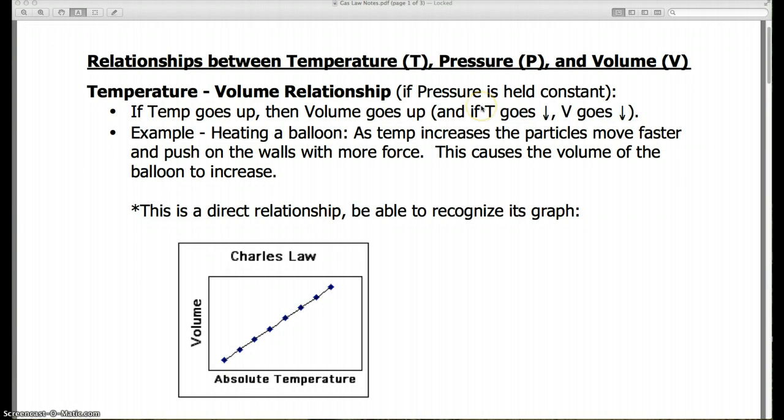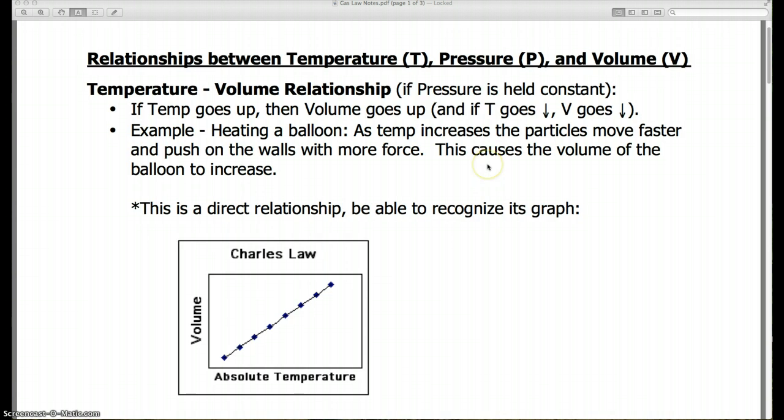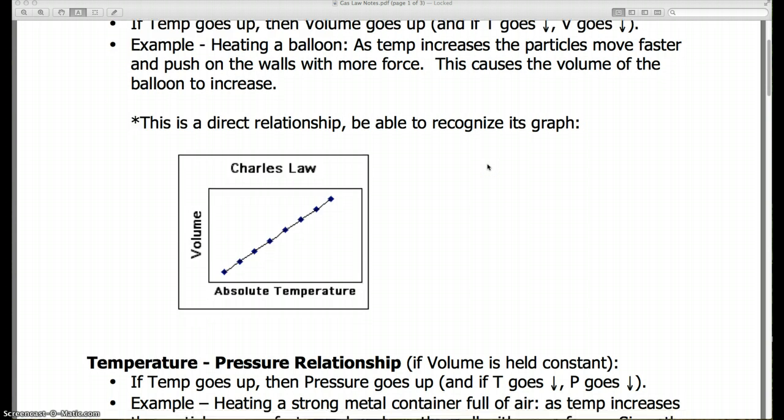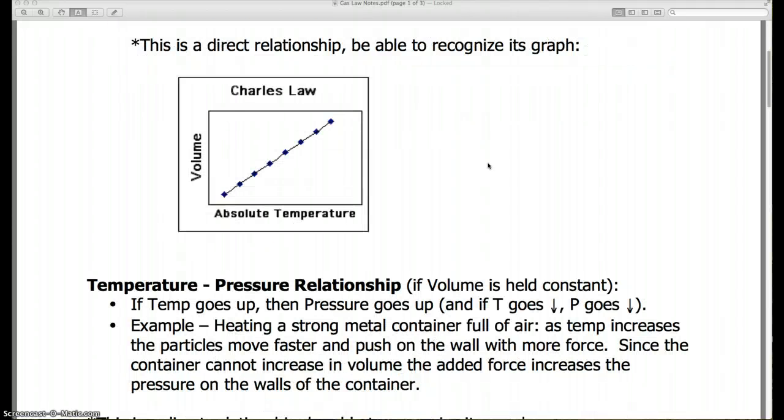The opposite is also true. If temperature goes down, volume goes down. This is called Charles' law. You don't need to know them by name, but know that they have names. Some books or people might refer to them by name.